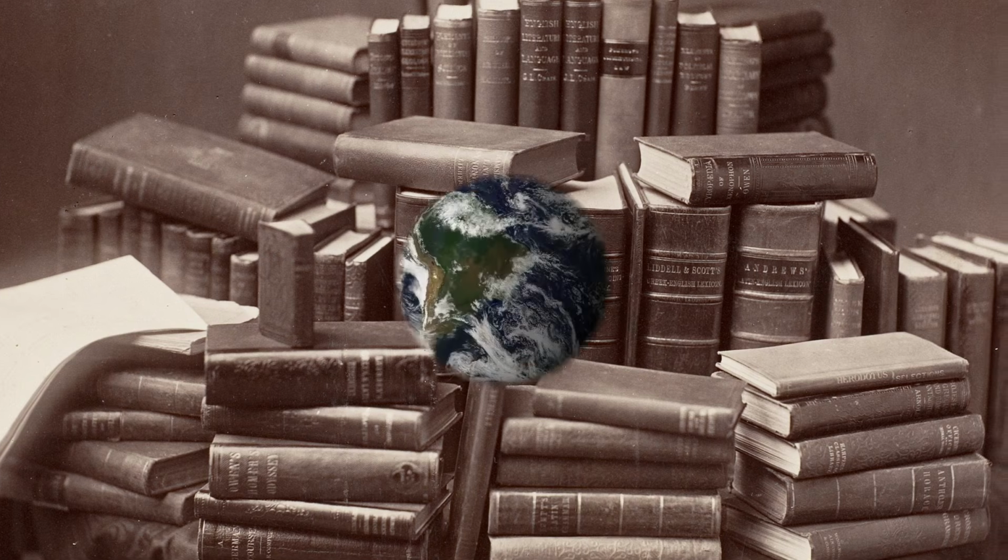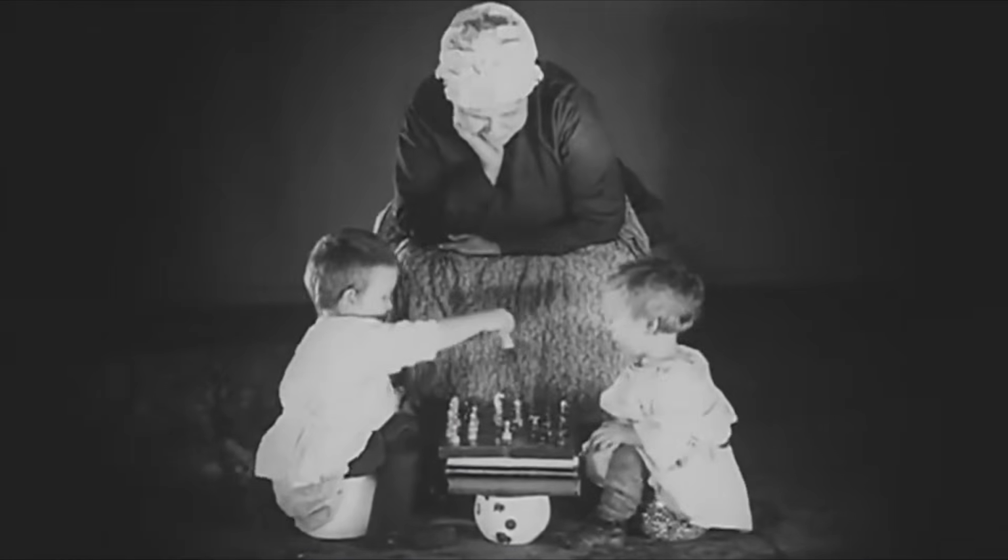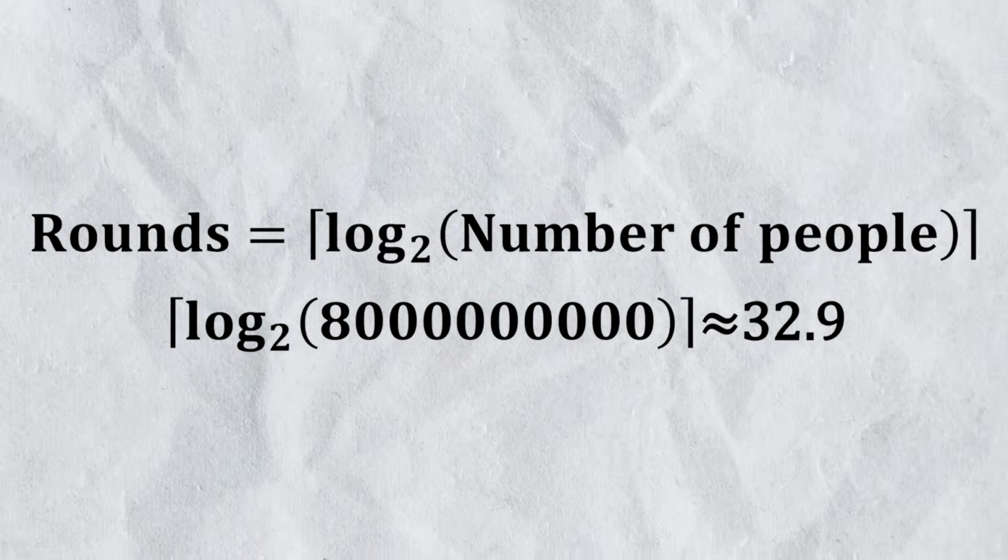Did you know that if everyone in the world competed in a one-on-one single elimination tournament, it would only take 33 rounds to determine the winner? This is because at the end of every round, half of the options get eliminated.